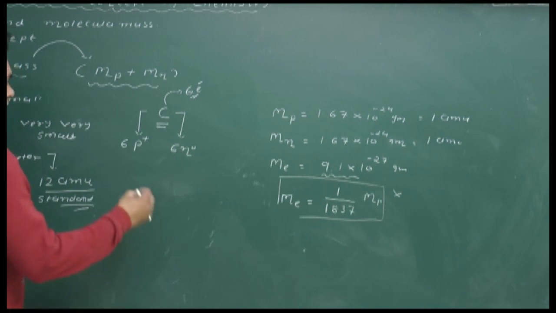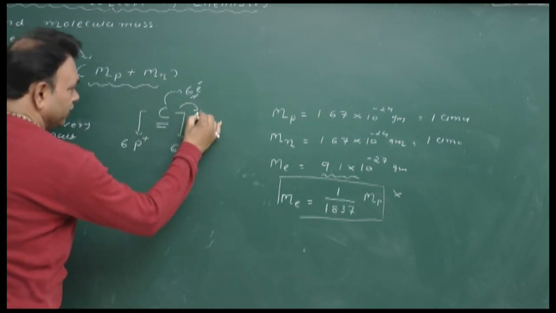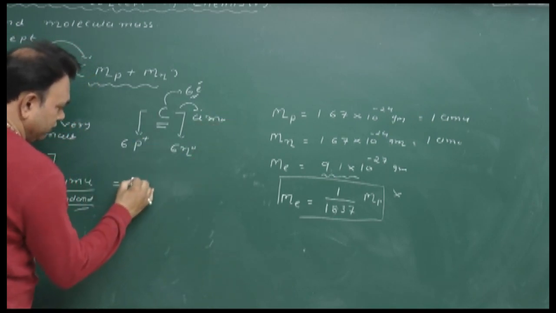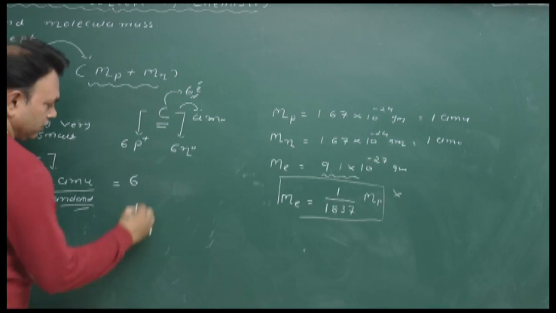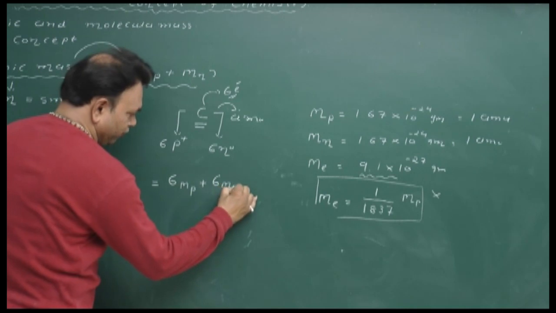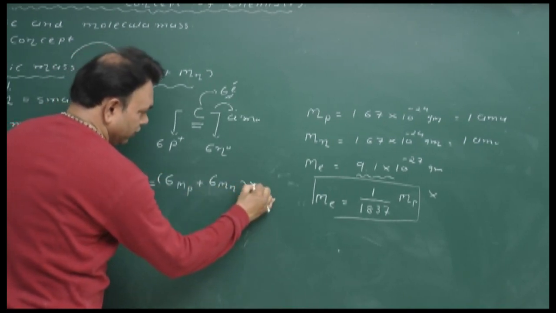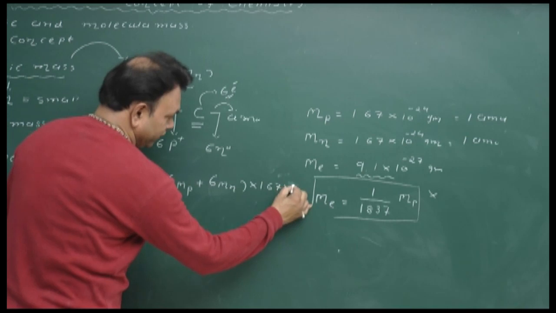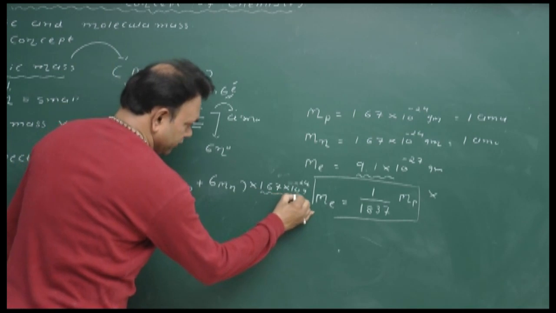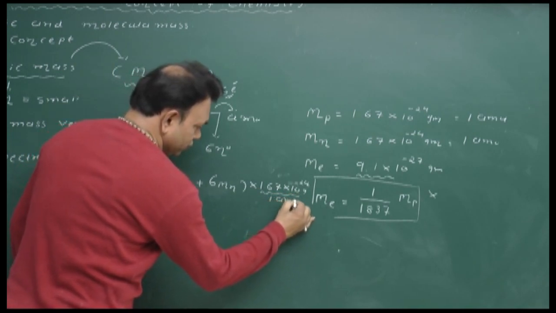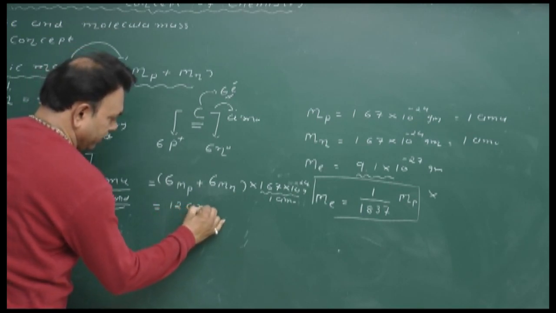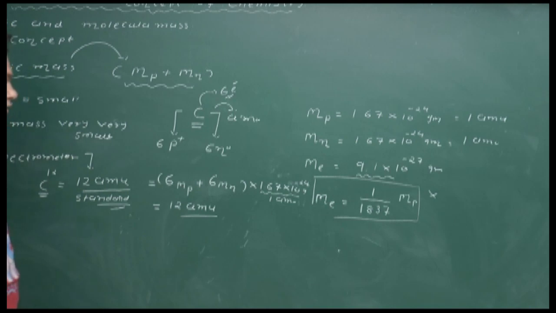So here चलो हम यहाँ पे एक कार्बन का we just find out the atomic mass unit. So here तो having 6 protons, mass of protons plus 6 mass of neutron multiplied by 1.67 into 10 raised to minus 24 gram. So ये कौन है बेटा? It is a 1 AMU. So simple, the mass of carbon is क्या है? 12 AMU, मतलब atomic mass unit.